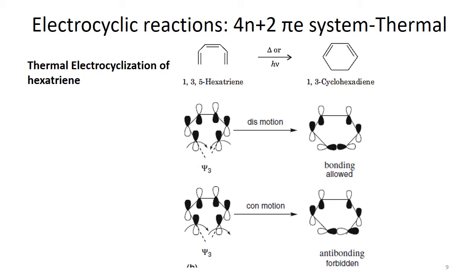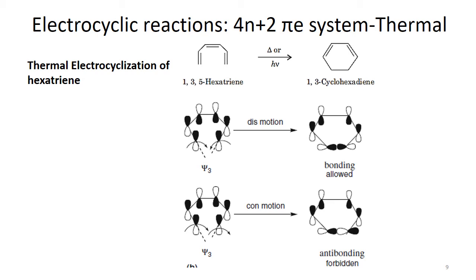These two modes differ: if thermal disrotation is allowed, then it won't be allowed by photochemical means. So photochemically only conrotatory motion shall be allowed to form this bonding in the product. Anyways, coming back to the example here, 1,3,5-hexatriene to 1,3-cyclohexadiene.